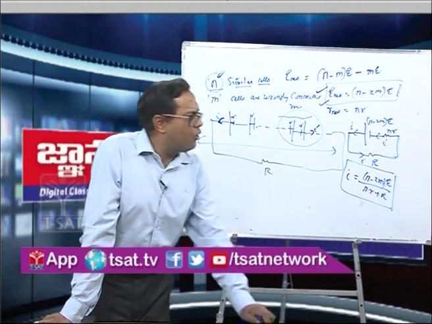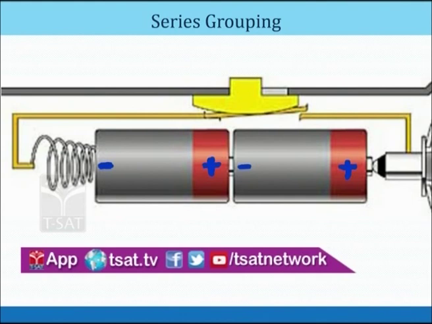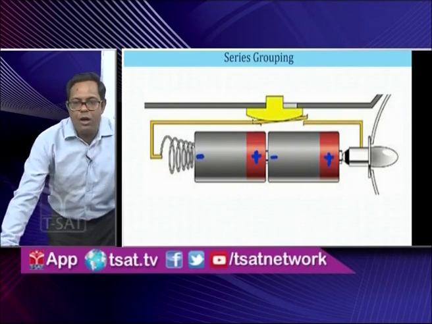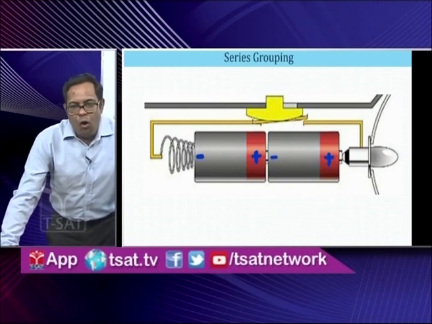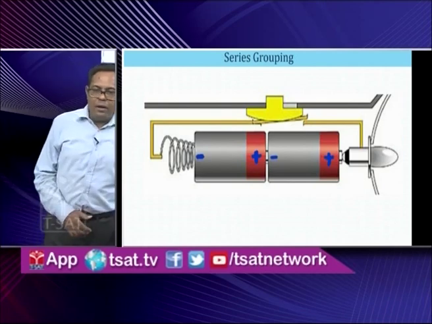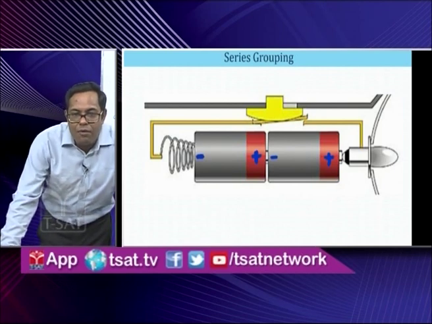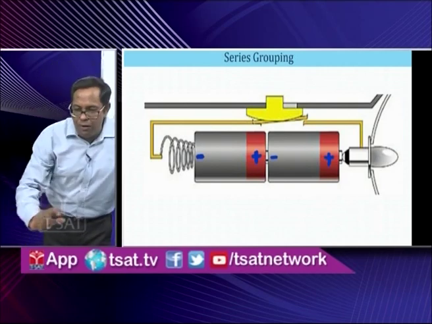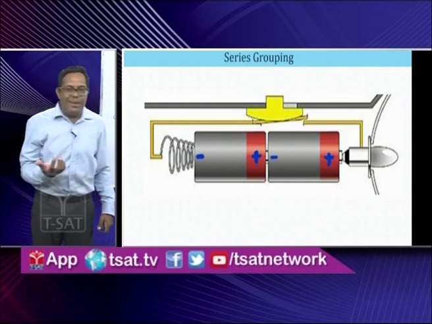Now let us come to the question I asked previously. Two cells are connected in series in an electrical torch. The negative terminal of the first cell is connected to the positive terminal of the second one, and so on, they are connected in series. Now if I reverse the polarity of the second cell, I bring this cell out and reverse it, making this negative and this positive. It means one cell is now wrongly connected.